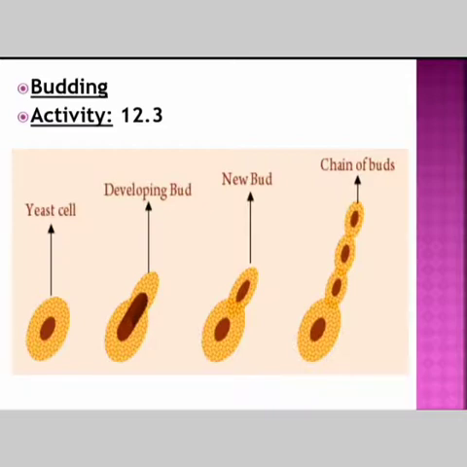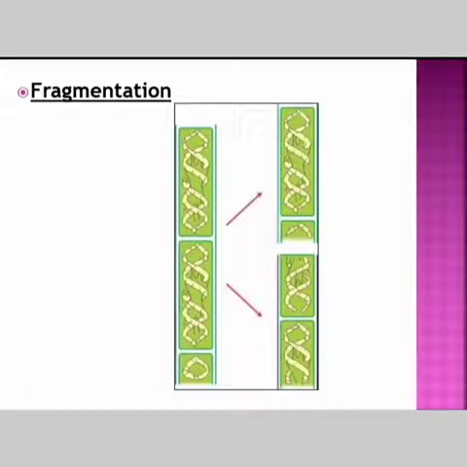Sometimes another bud arises from a bud, forming a chain of buds. If this continues, what happens? A large number of yeast cells are produced in a very short time, isn't it?